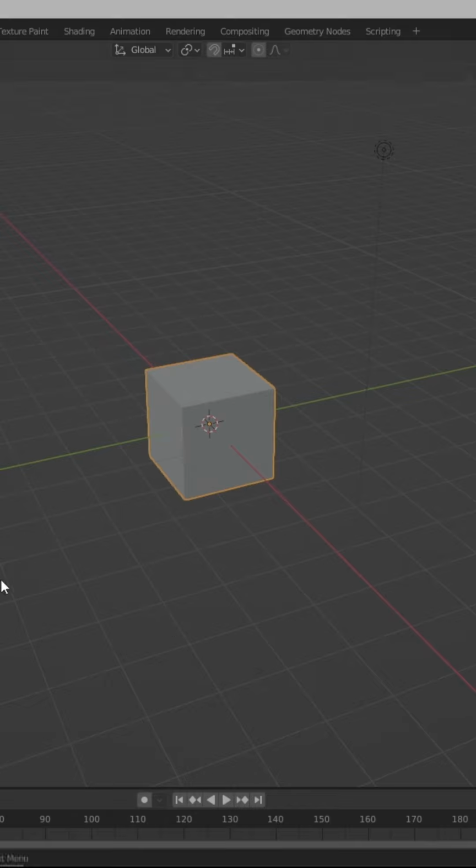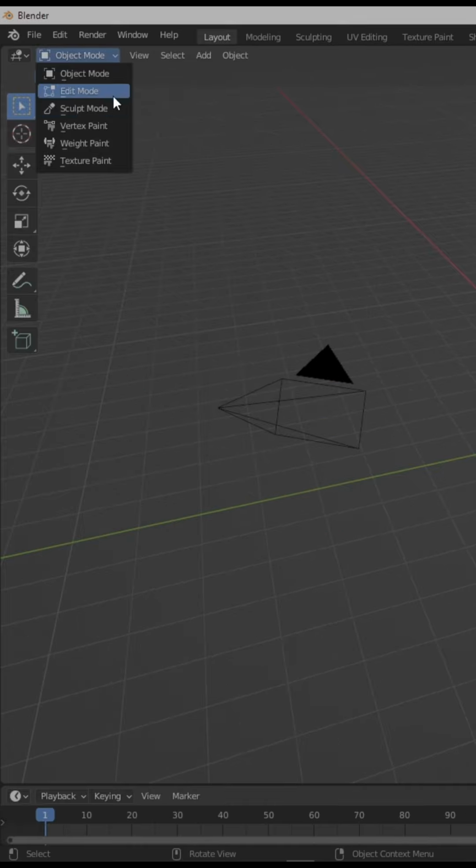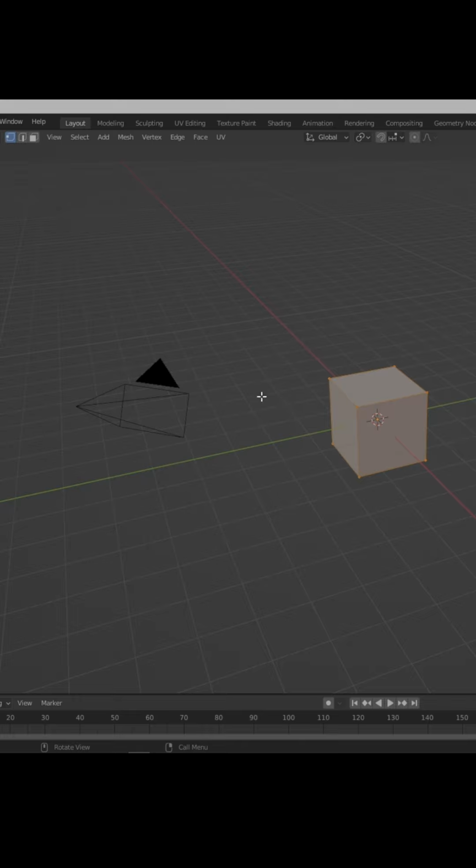In this video I'm going to show you how to use the extrude function in Blender. So first we're going to come over here to edit mode, and then we're going to select a face of the object that we would like to extrude. For me it's just going to be this top bit of the cube.